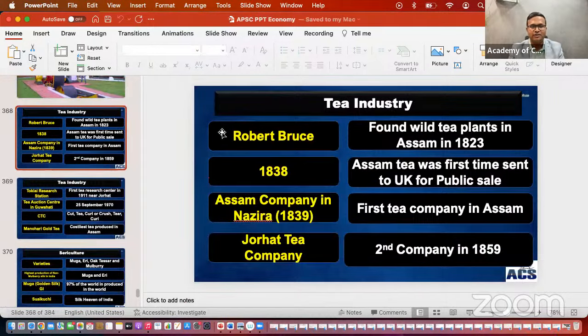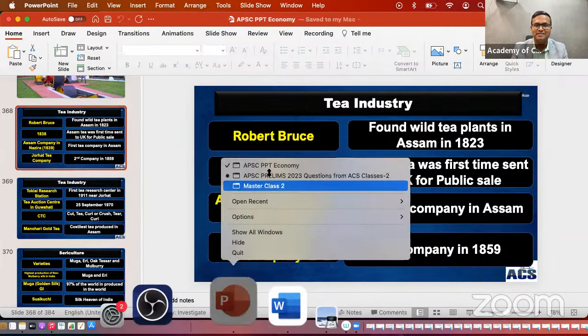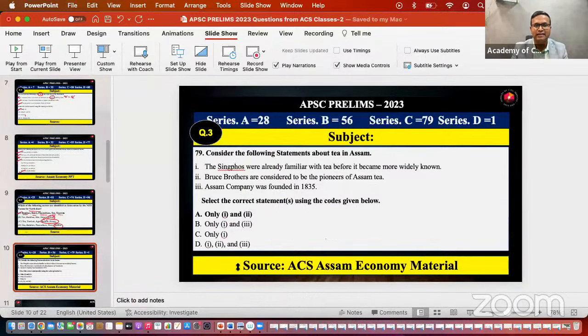In the tea industry, the first point was that Assam tea was found first by Robert Bruce. The first statement you can see in the question paper also: Bruce Brothers are considered to be the pioneers of Assam tea.